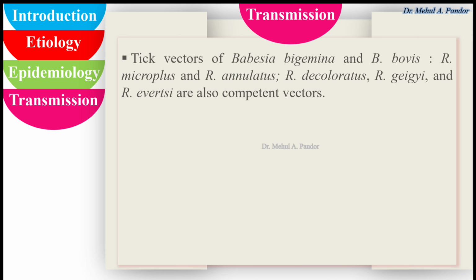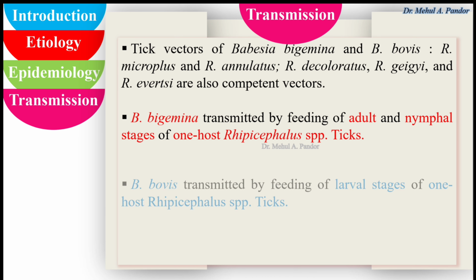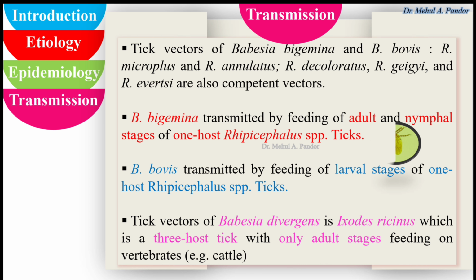If we look at its transmission, the main tick vectors of Babesia bigemina and Babesia bovis are Rhipicephalus microplus and Rhipicephalus annulatus, and others are also competent vectors. Babesia bigemina is transmitted by feeding of adult and nymphal stages of one-host Rhipicephalus species ticks.